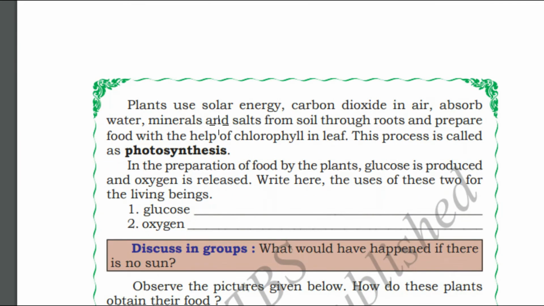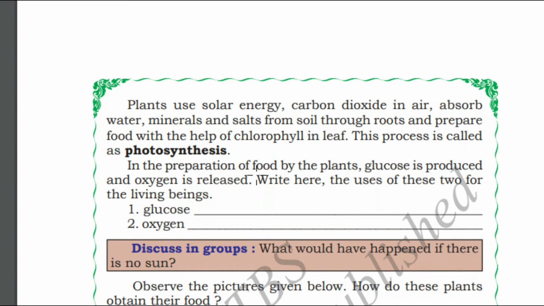Plants use solar energy, carbon dioxide in air, and absorb water, minerals, and salts from soil, and plants will prepare food with the help of photosynthesis.